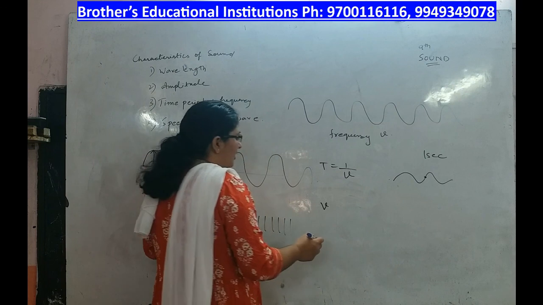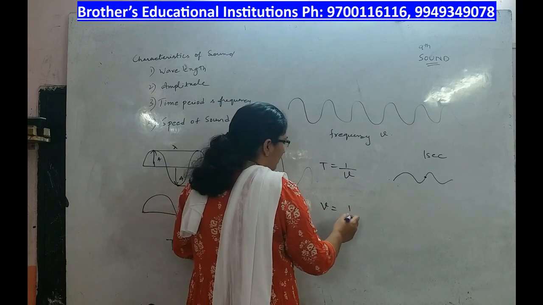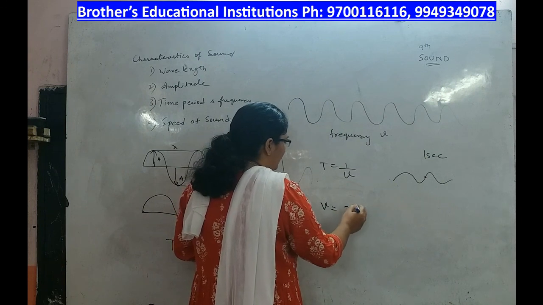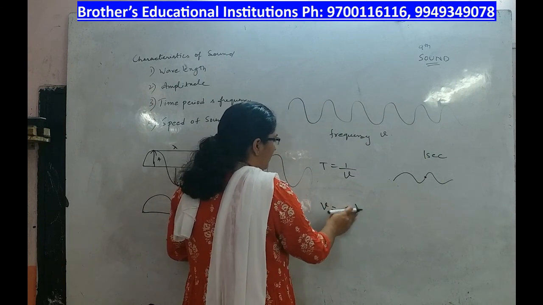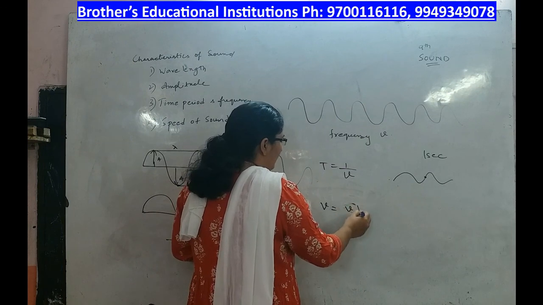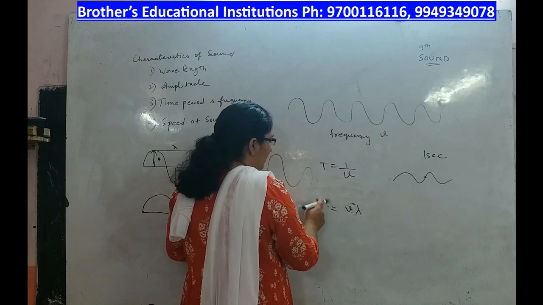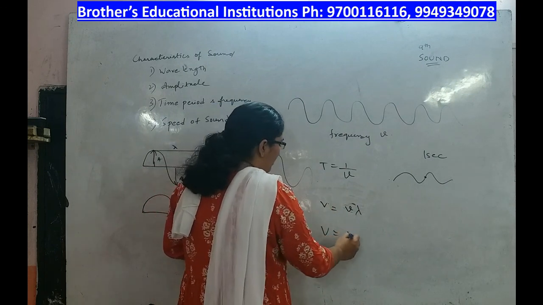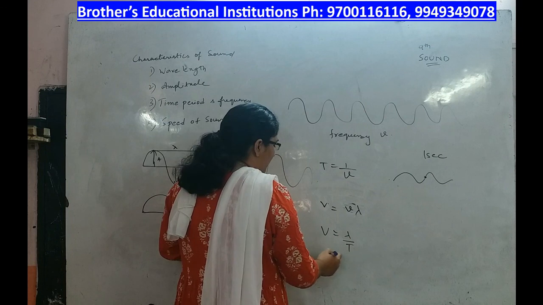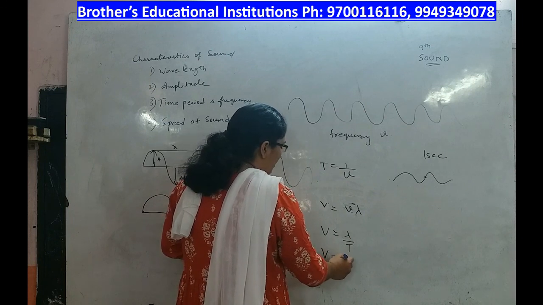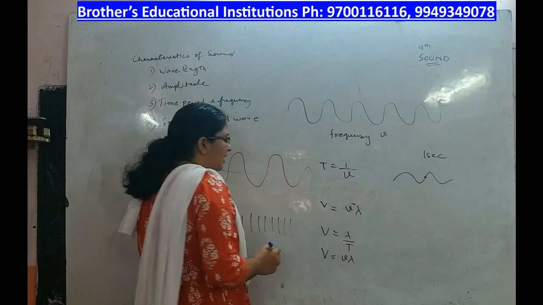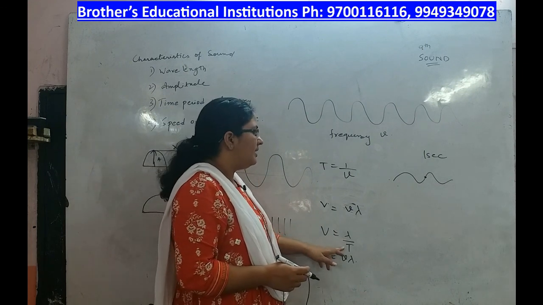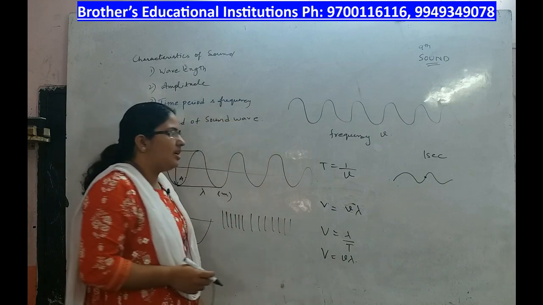Now, v is equal to nu lambda, because v is equal to lambda by T, 1 by T is equal to nu, so v is equal to nu into lambda. It is the distance covered in unit time, that is called speed of the sound wave.